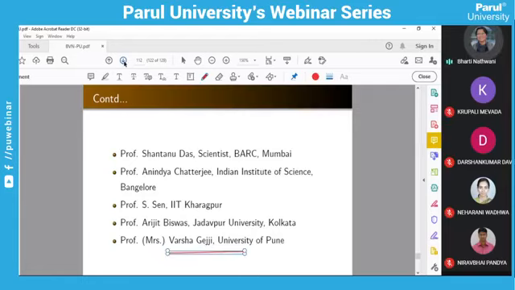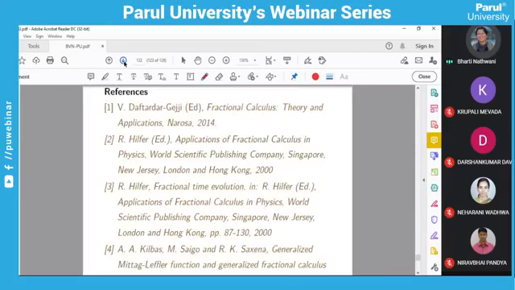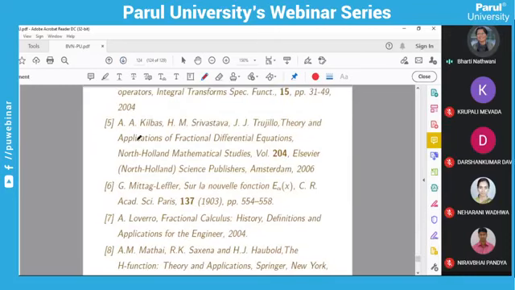You can see the introduction of fractional calculus, and these are the references which I told you. This is a fractional calculus book introduction you can find here. This is for the generalization, and this is the book for the generalization of fractional calculus and the Mittag-Leffler function. So if you are going to generalize the fractional operator, you can go for this. And this is the work by Srivastava sir and Kilbas. This is the initial work on Mittag-Leffler. This book is by Mathai sir. You can find here fractional calculus, H function, and Mittag-Leffler function.